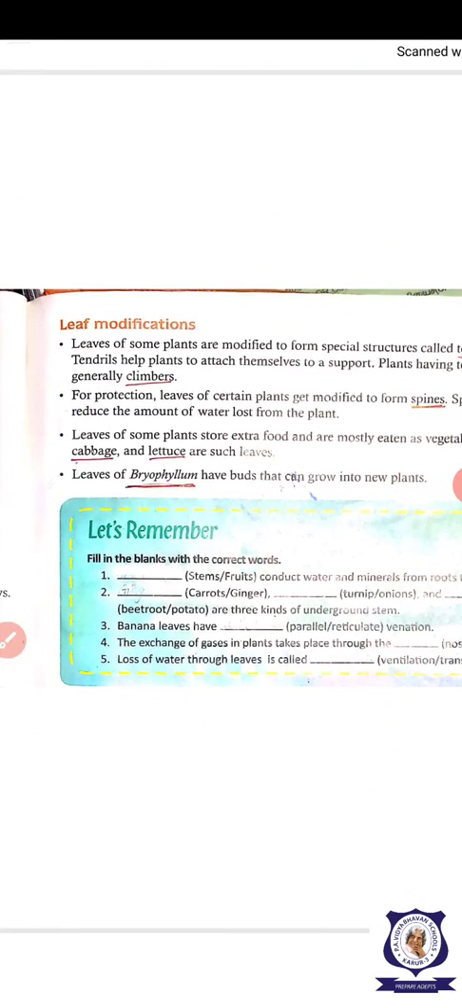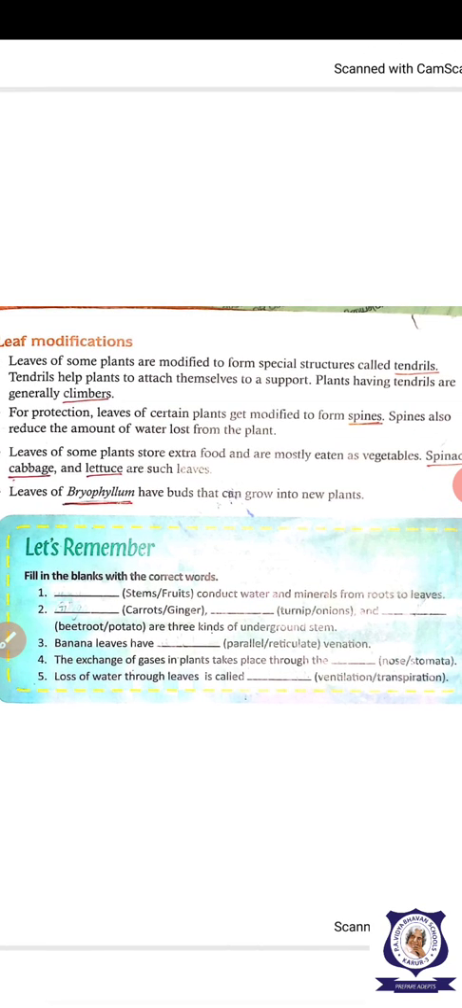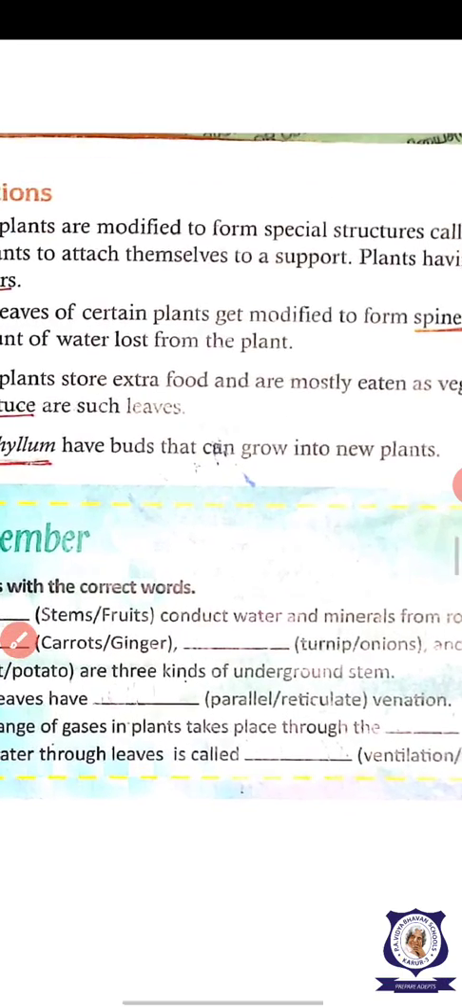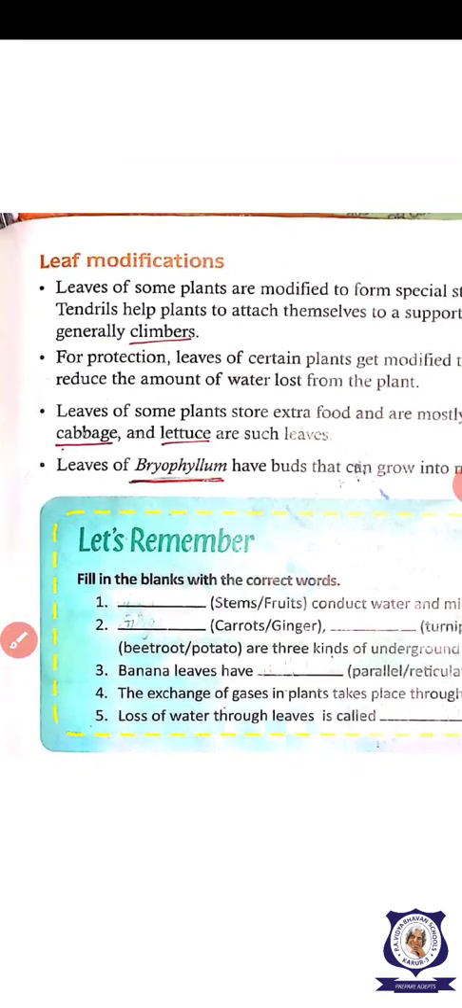What leaves do we eat? That is, we are eating cabbage. Cabbage means முட்டைக்கோசு, lettuce, isn't it?